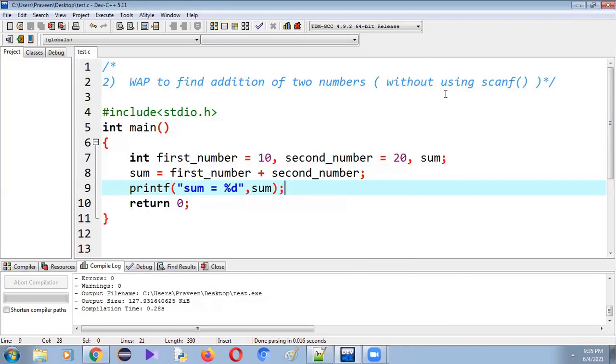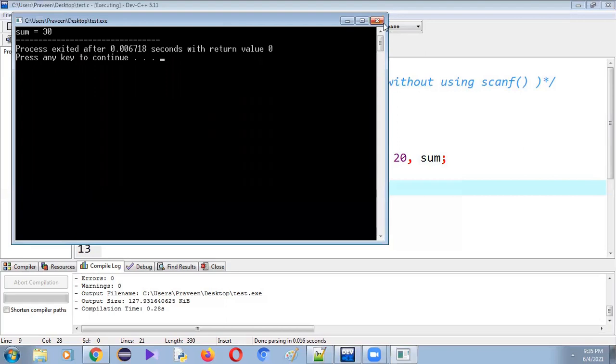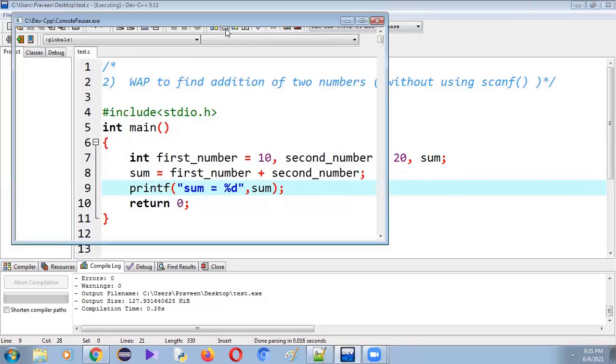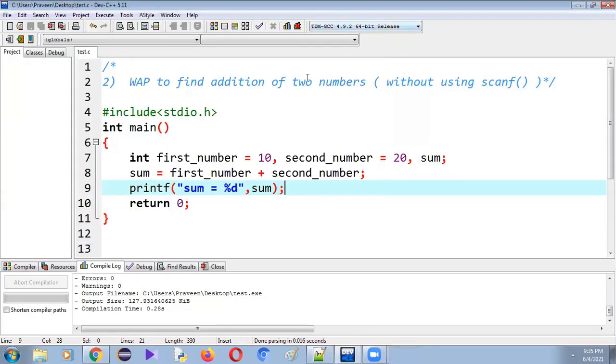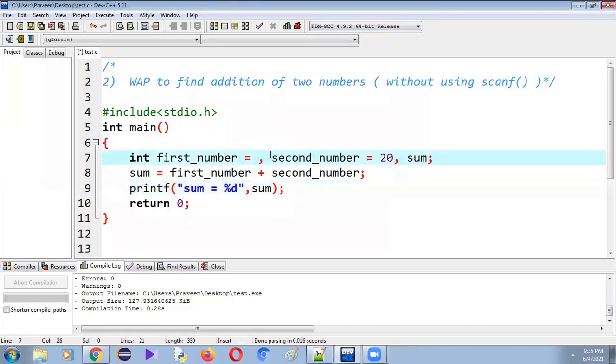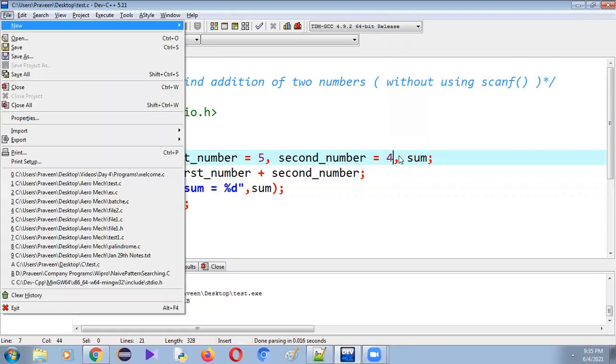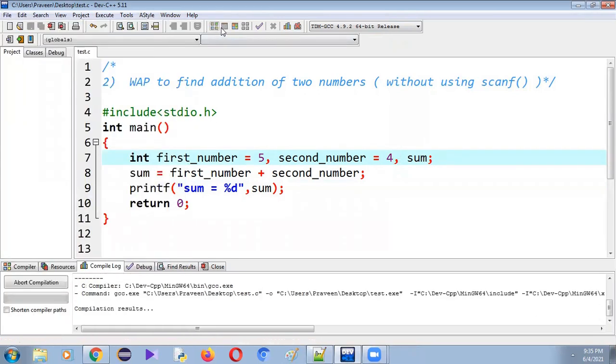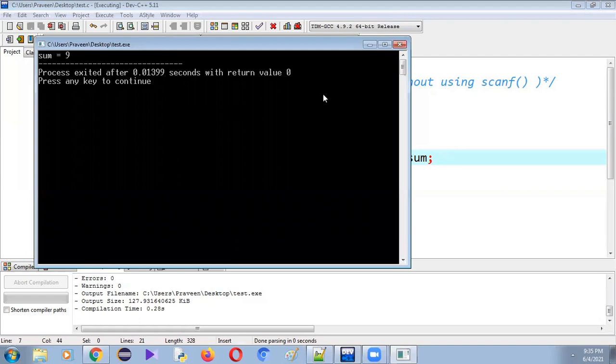Now let me make some changes. Whenever I run this program, we will get the output as sum equal to 30, sum equal to 30, sum equal to 30 only. But I want to change the input values. Now let me give the input value as 5 and the second value as 4. Whenever we change the values of the variables, we have to save it, compile it and run it. Okay, now sum equals to 9.